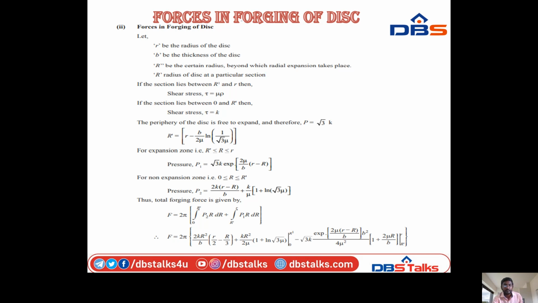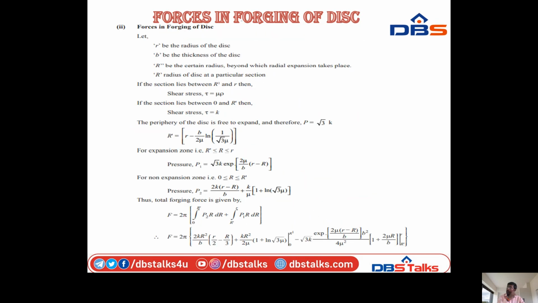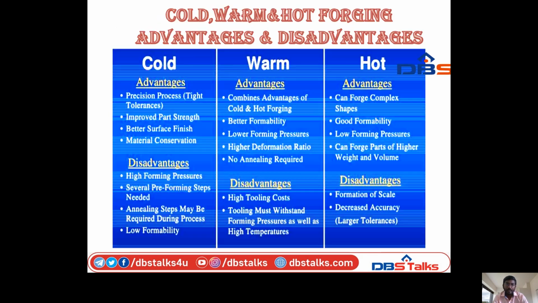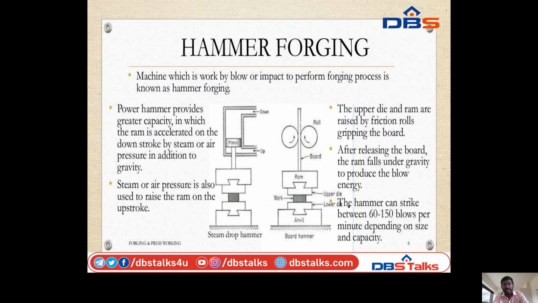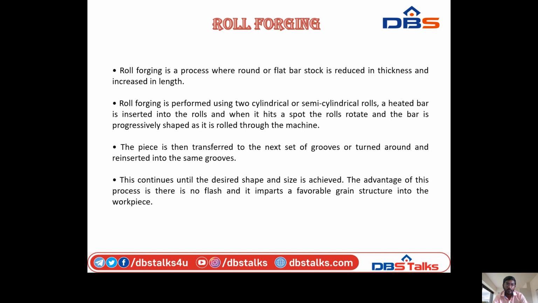So this is the forging operation. In this PPT we can know what the forging operation is and the defects in forging. So forging tools and forging hammer, open die forging and closed die forging, and the smith operations, blacksmith operations, rolling operations, rotary forging, hammer forging, roll forging, drop forging. So these are all the forging types.